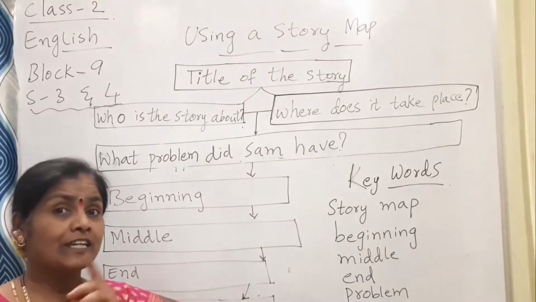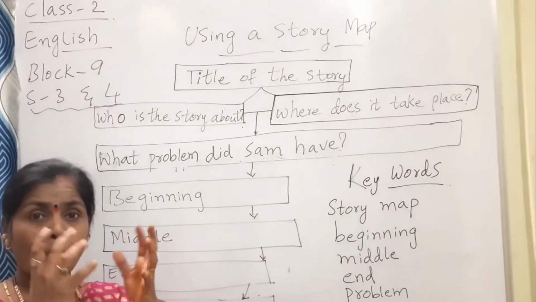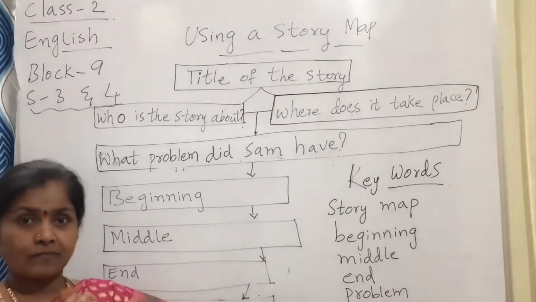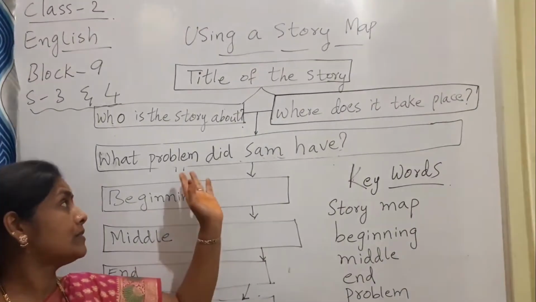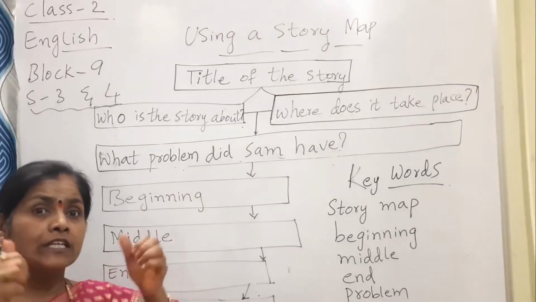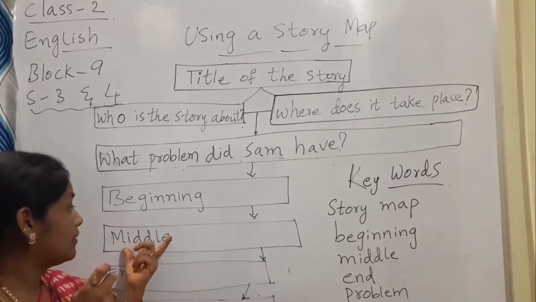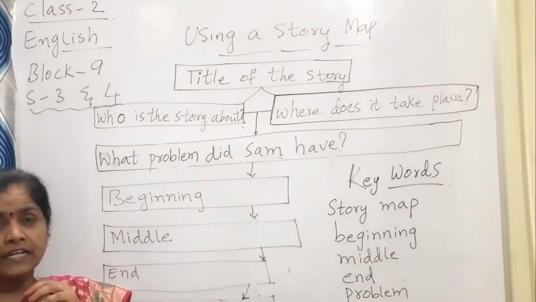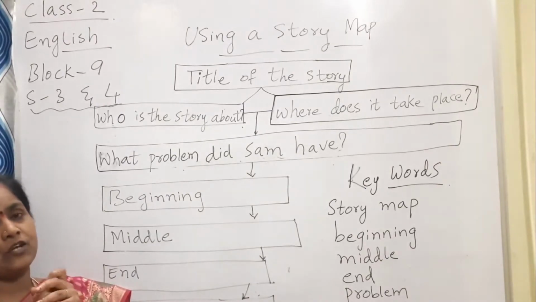Now, what problem did Sam have? Just now we were talking about what happened in the beginning of the story. They were painting, mom called. After that beginning, what problem was Sam having? He was scared of the darkness. Then in the middle of the story what happened? Yes, you are right.